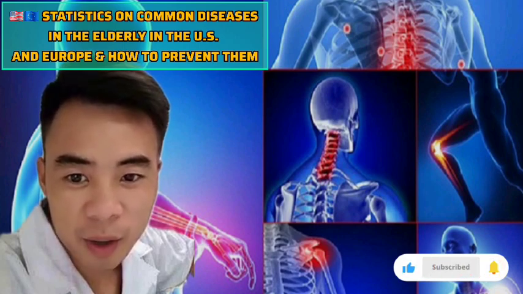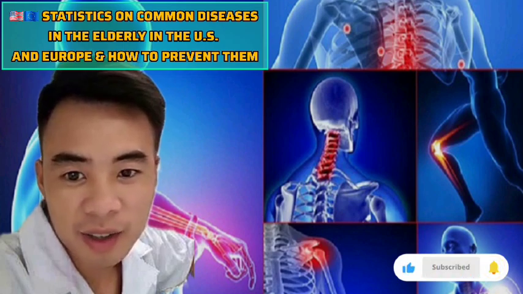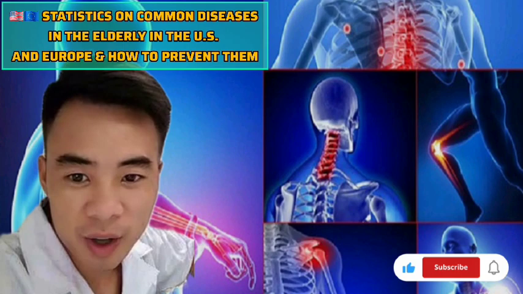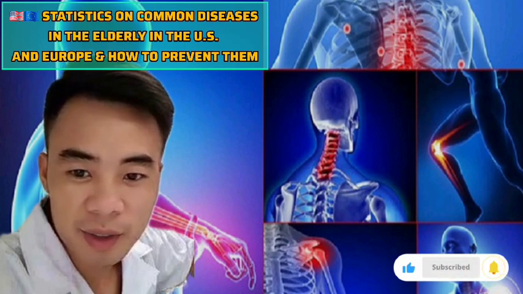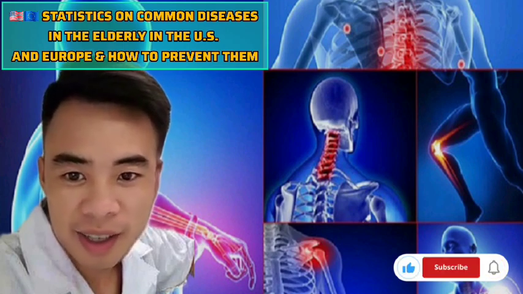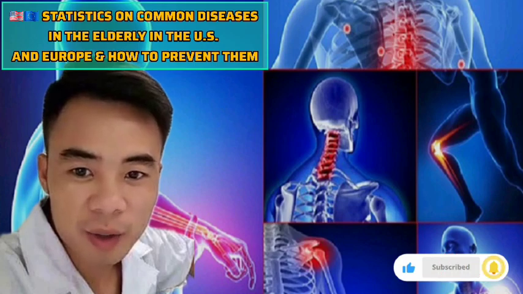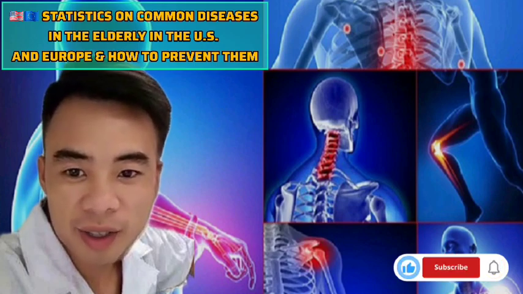6. Osteoporosis. US: 25% of women aged 65 plus. Europe: 20 to 30% of older women and 6% of older men. Leads to a higher risk of hip and spine fractures.